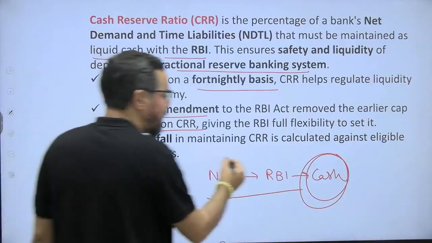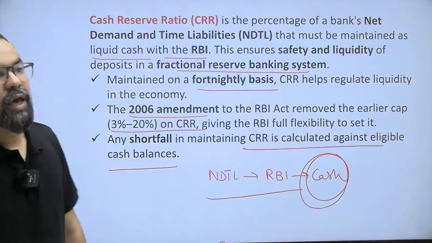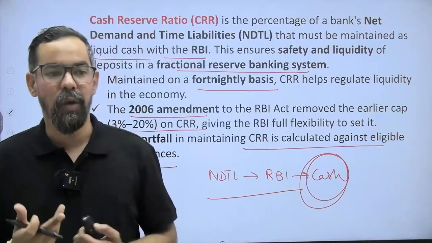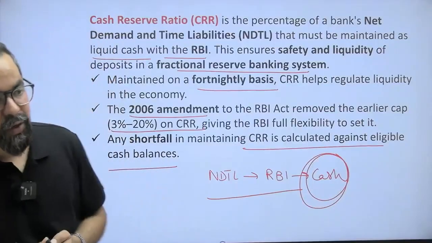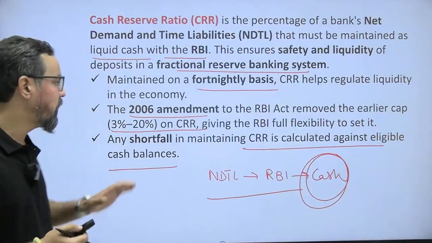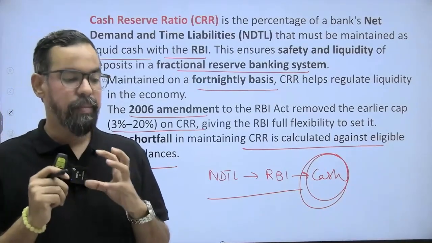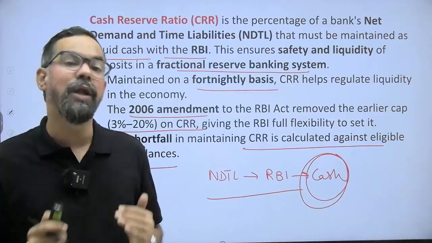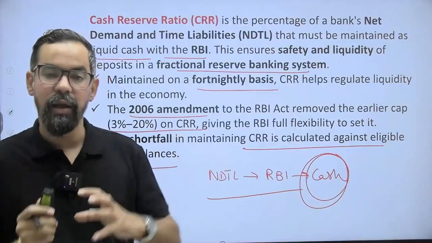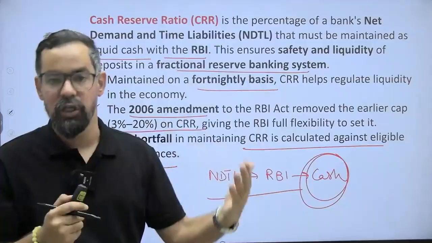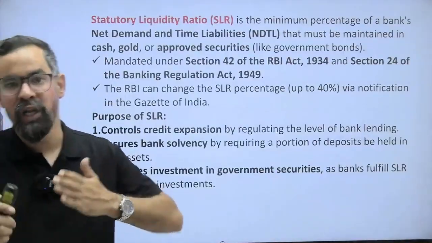Any shortfall in maintaining CRR is calculated against cash balances, and if banks are not maintaining CRR levels properly, they will also face penalties from RBI. Okay? So CRR is as simple as that. Commercial banks in India have to maintain a certain portion of their NDTL, the total borrowings from the market, with RBI in the form of cash. RBI does not pay any interest on this.